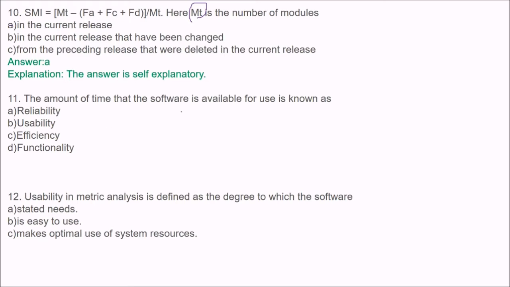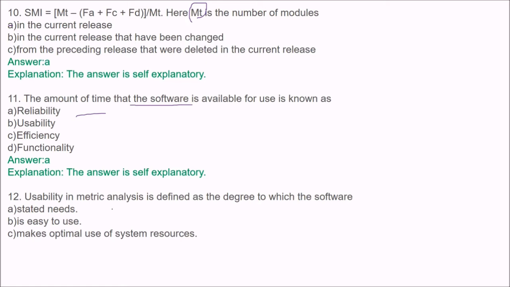Next is, the amount of time that the software is available for use is known as availability, or reliability, or usability, efficiency, functionality. The answer is A, reliability. Actually, reliability is the degree to which the software is working failure free in a given environment for a duration of time. So it is a probability actually.